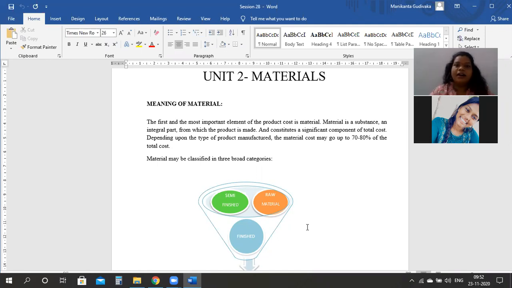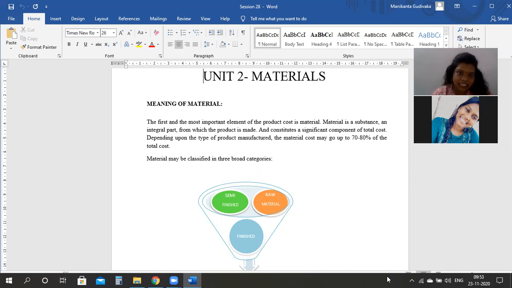All right. Fine, guys. Till now we have completed how many units? I guess 3 units, right? We have completed 3 units. That is, we have seen the basic introduction part of costing, where we have looked into the theory aspects as to the definitions of costing, cost accounting, and what are the elements of cost, what are the classification of costs, and everything. After that, we have seen what is the cost sheet and how are we going to prepare the cost sheet and the job and unit costing thereon.